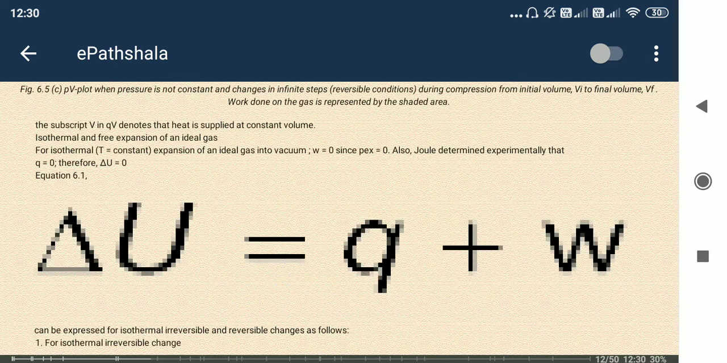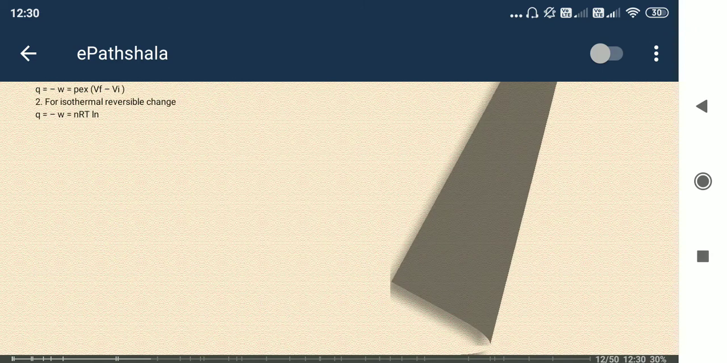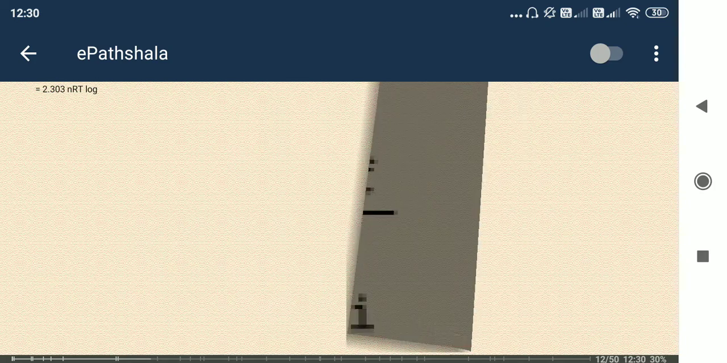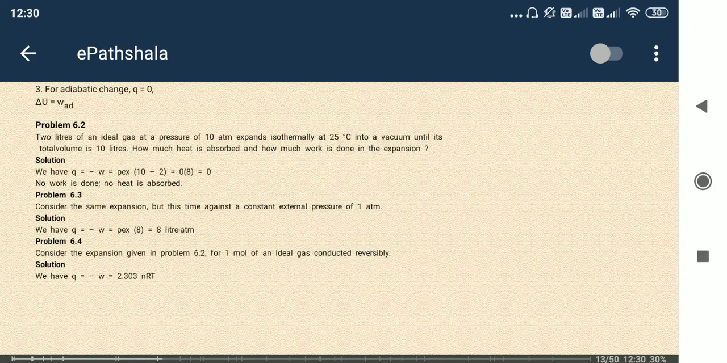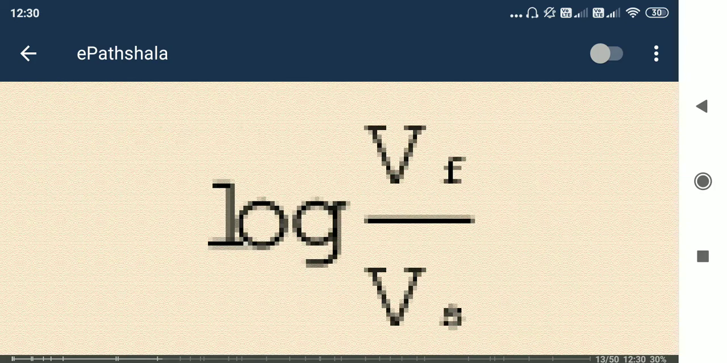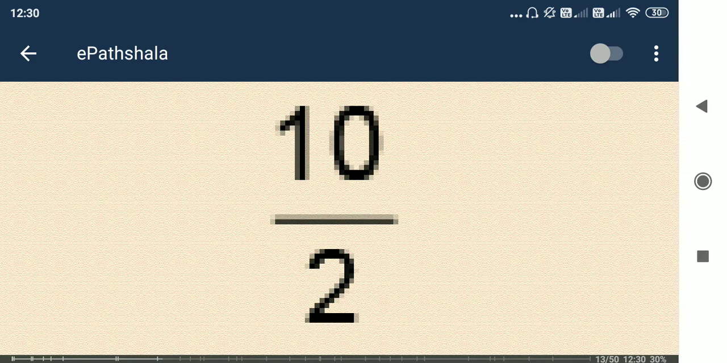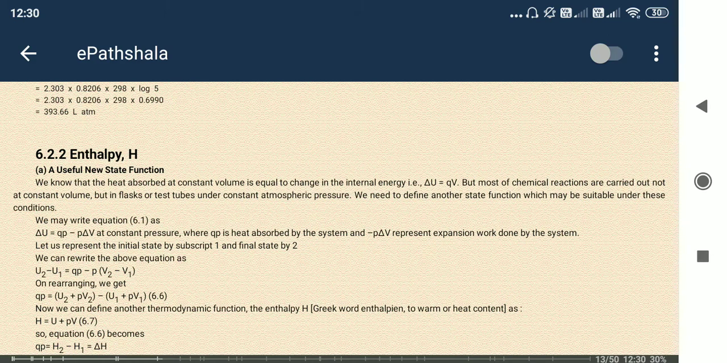Okay, this is already discussed. This one also. These are the same thing only. Wait for a second. Okay, so enthalpy I will discuss in the next lecture.